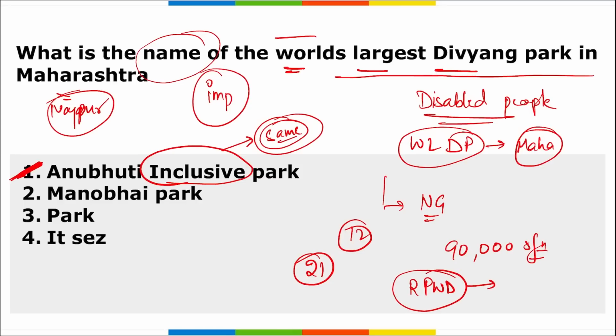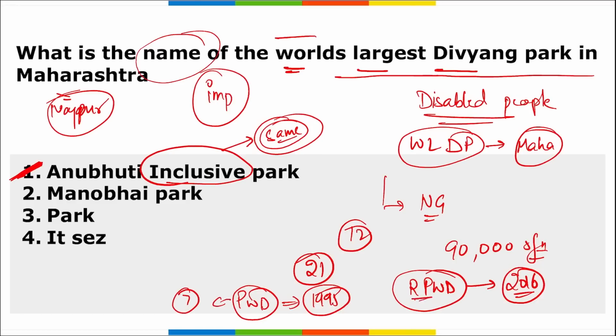Can you tell me when this Rights of Persons with Disabilities Act came? It was in 2016. But if the question is asked just when your Persons with Disabilities Act came, it was in 1995. So that also you have to remember. Remember, in 1995 when this Persons with Disabilities Act came, there were 7 disabilities, but in the Rights of Persons with Disabilities Act, it has been extended to 21 disabilities. All right, so now there are a total of 21 disabilities.